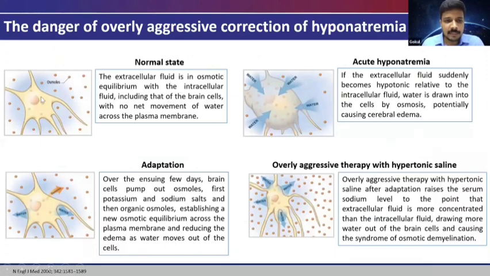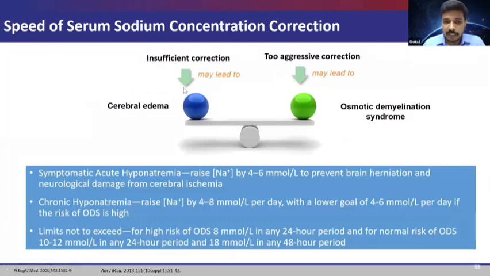We know this is how the brain cells behave in the normal state, but in acute hyponatremia, when the surrounding ECF becomes hypotonic, the brain cells swell up. But over some time, there occurs some adaptation so that the brain cells pump out some osmoles, sodium salts and then organic osmoles, so that a new equilibrium is established. If on top of that we give a lot of hypertonic saline and make the surrounding ECF more hypertonic, the brain cells can actually get shrunken and water will move out of the brain cells, and this causes osmotic demyelination. So the speed of sodium correction is very important. Insufficient correction will lead to cerebral edema and too aggressive correction will lead to osmotic demyelination. So this requires a balance.